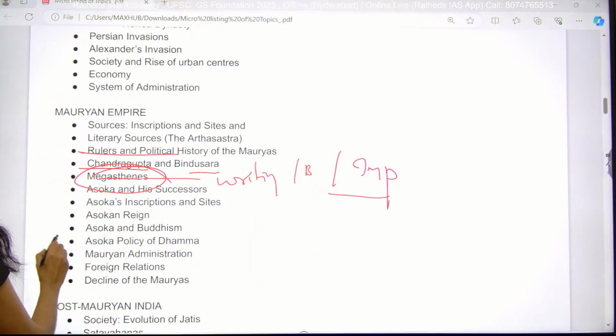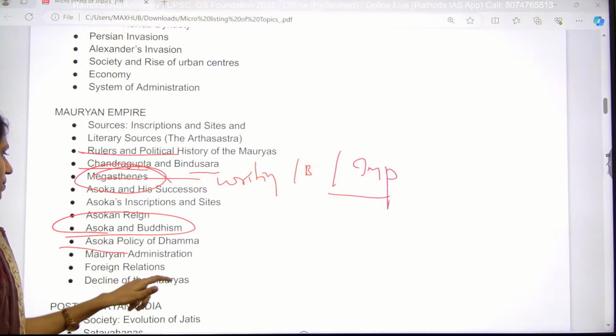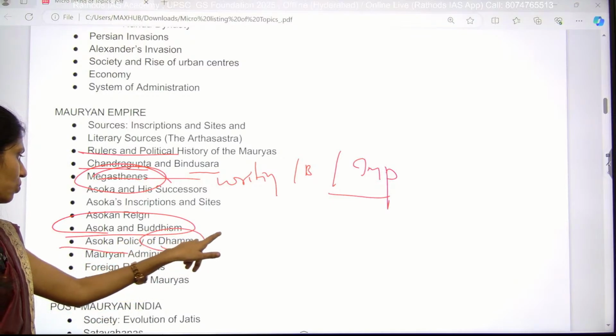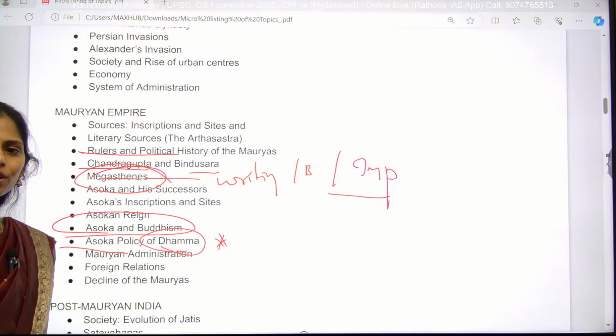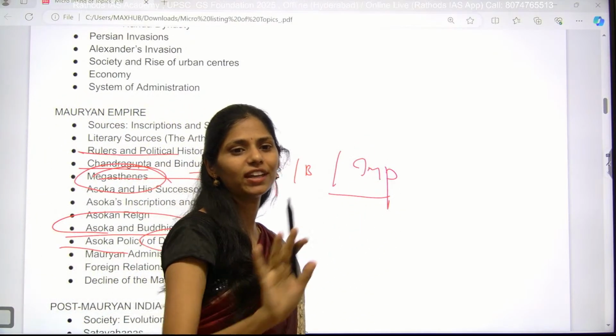Okay, and next is why Ashoka shifted towards Buddhism. That is a very important area. And next is Ashoka's policy of Dhamma. It is very, very important. And while you are writing an essay also, these things that you are reading here will be very useful.